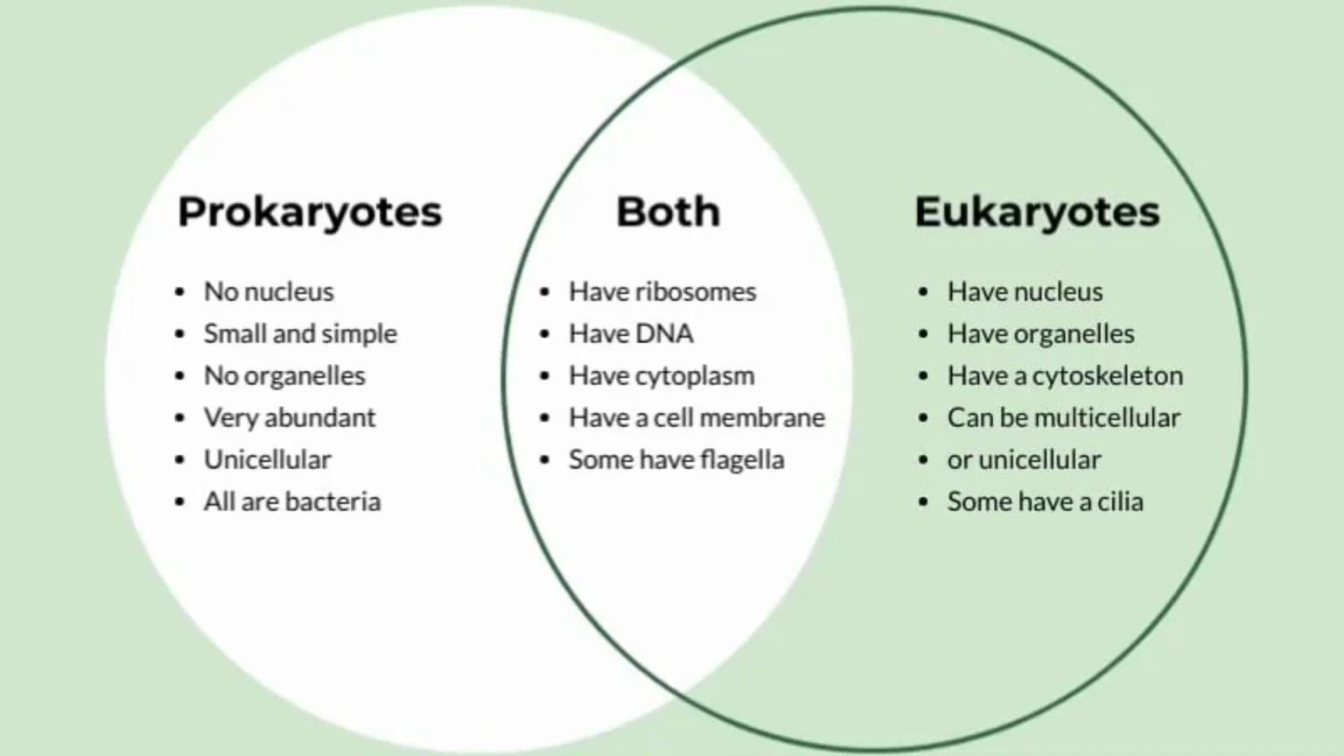Despite their differences, all cells, whether prokaryotic or eukaryotic, share fundamental components essential for life. These universal features underscore their common ancestry and the basic requirements for any living system. They include a cell membrane, cytoplasm, ribosomes, and genetic material in the form of DNA.